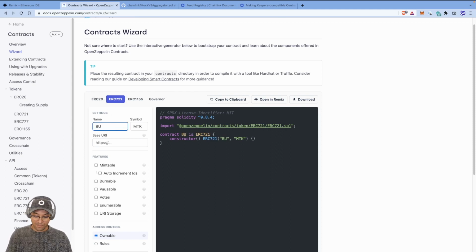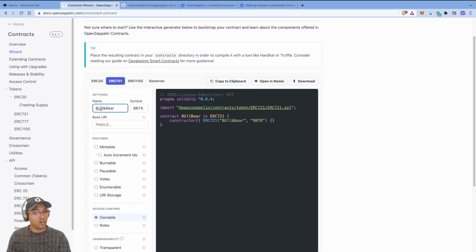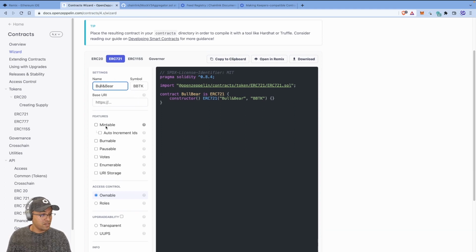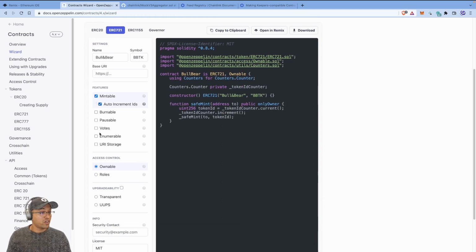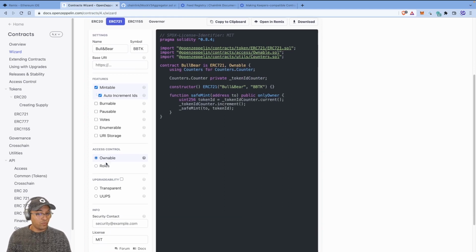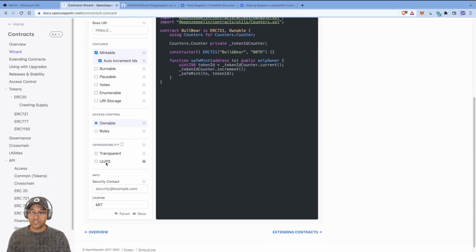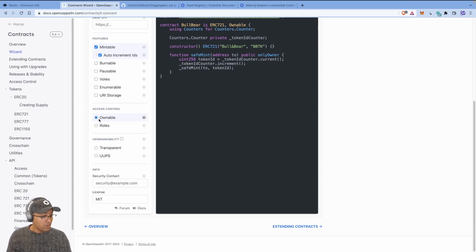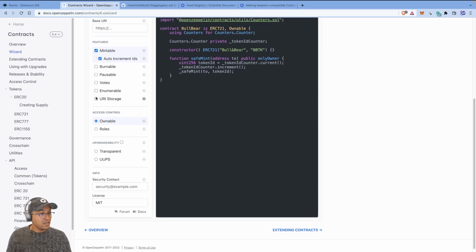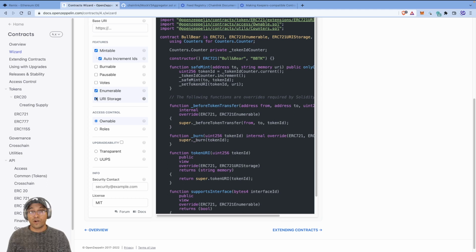We're going to name it this. And I know that Vito and others have done this with you, so all this should be straightforward. We're going to call it bull and bear. It's an ERC721, the BBK token. We're going to make it mintable. We're going to say auto increment IDs. And we are going to, can you see this on the screen? Yes, you can. Good. We're going to make it ownable. That's fine. We're actually going to add enumerable and URI storage.